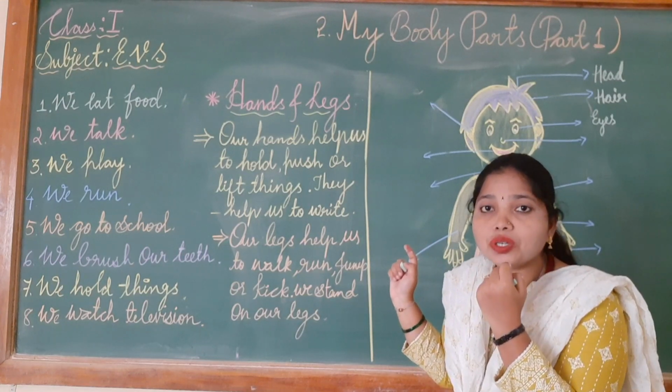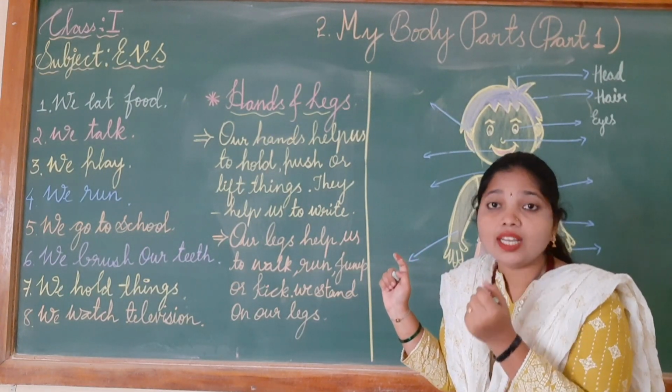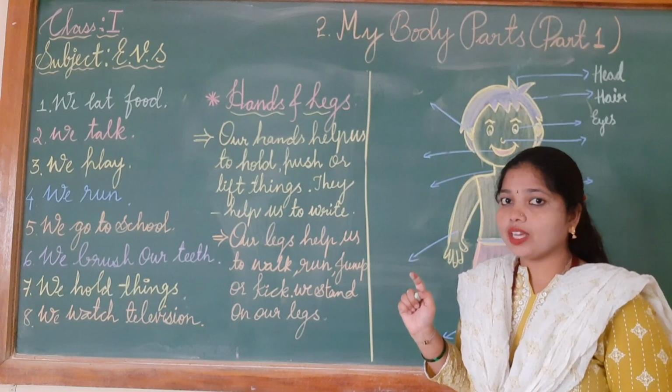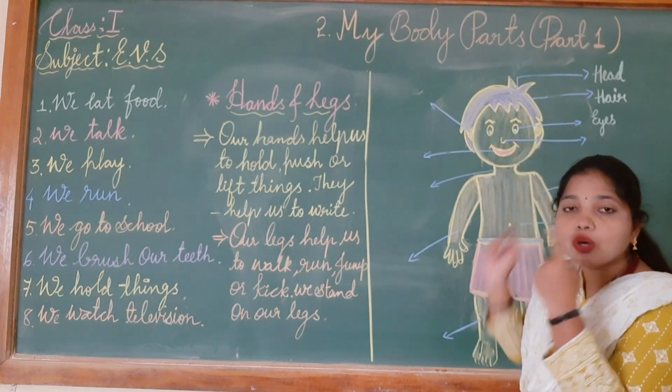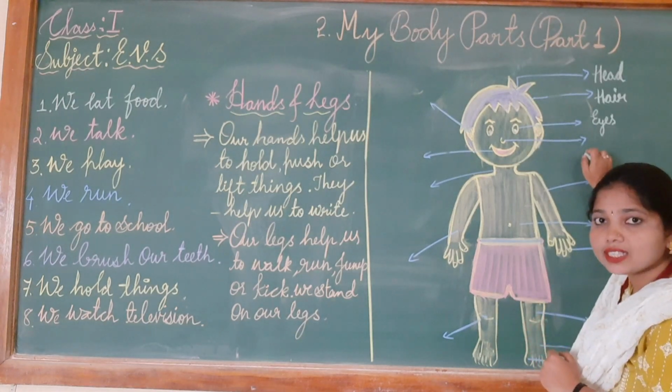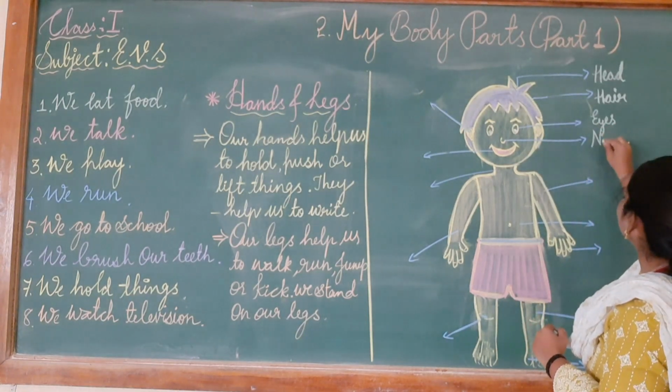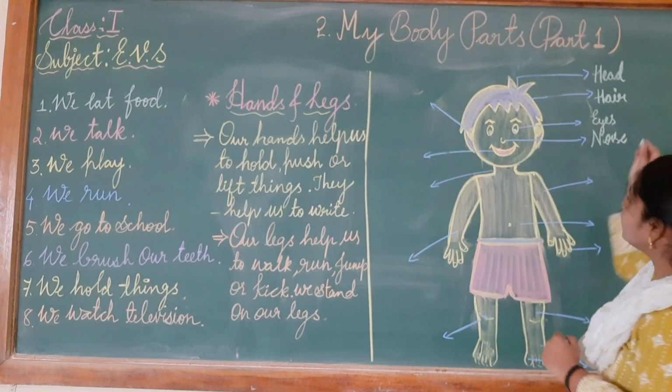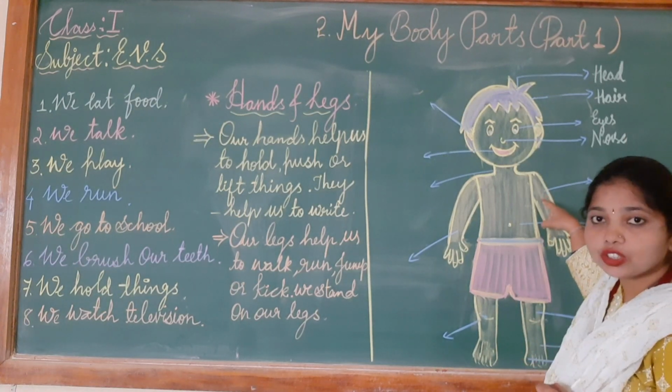Next is what children? This is called nose. With the help of this nose only we can smell. Okay children? This is called nose. We have only one nose. So I will write here nose. N-O-S-E. Nose.